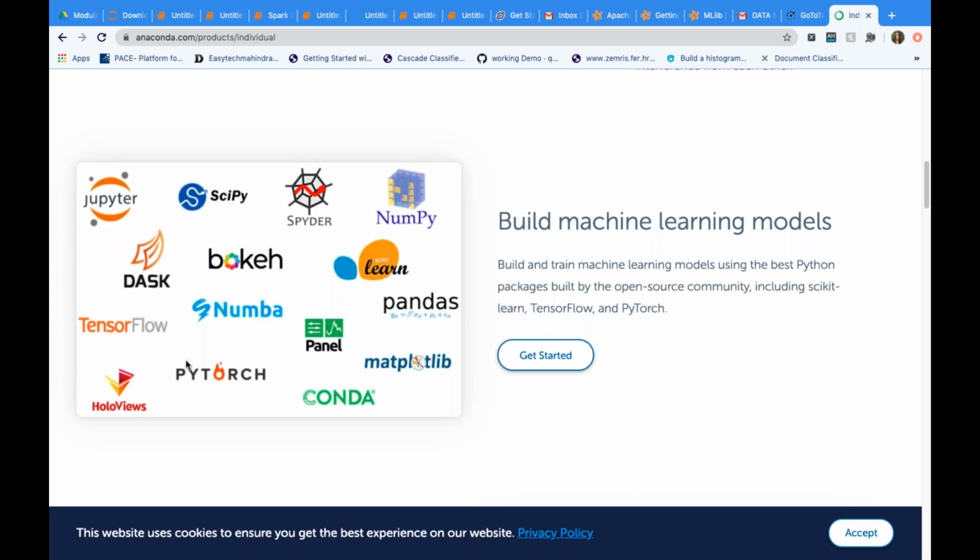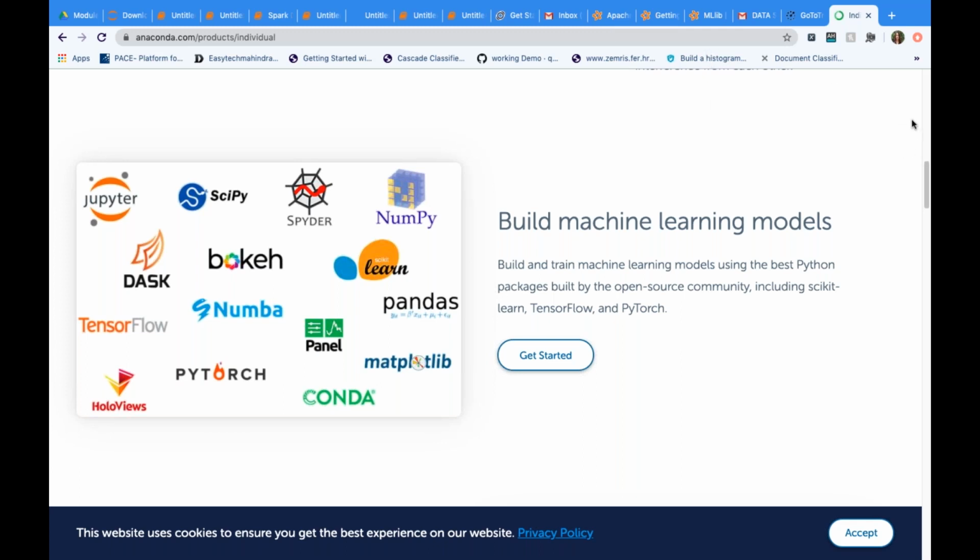TensorFlow is already installed. Most of the recent NLP packages will already be installed for you. Matplotlib, Pandas, sklearn will be installed. I think Plotly you need to install. Most of the things will be installed for you if you use Anaconda. So that's the benefit of using this.